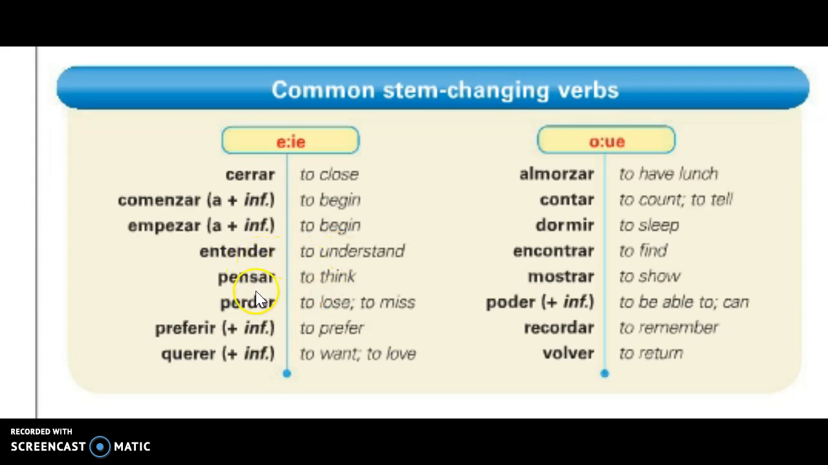Moving on. Entender, pensar, perder, preferir, very commonly used, querer, very commonly used. And then some O to UE, common stem changing verbs. Almorzar, contar, dormir, encontrar, mostrar, poder plus infinitive, because you will be able to do something else. There's always going to be a verb that follows that in its infinitive, unconjugated form. Recordar and volver.